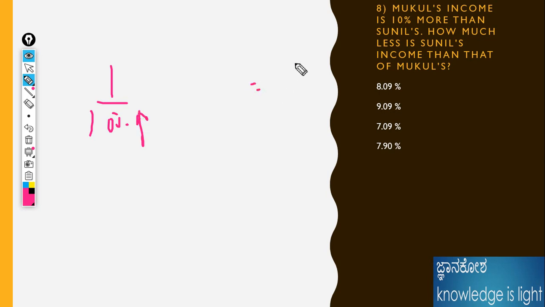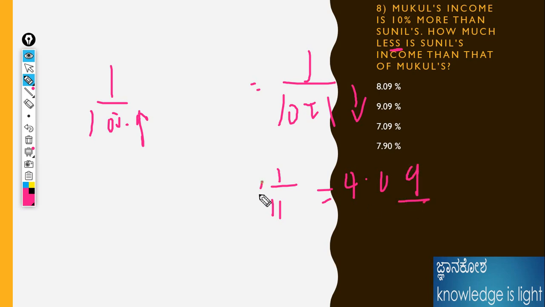Already I told in the initial level. That means 10 plus 1, that is less we need to give, because the number should be higher. 1 by 11, 1 by 11, if you know the formula, you would identify, or else into 100 should be coming as 9.09. 9.09 is the answer for this question.